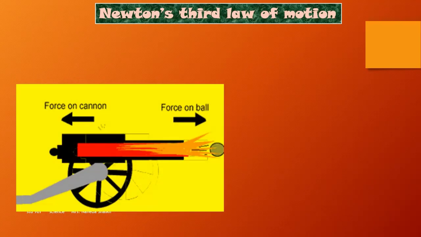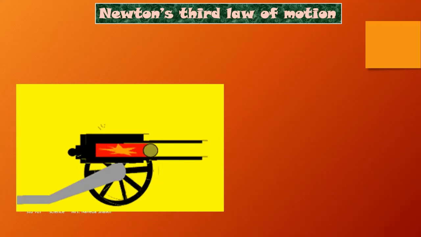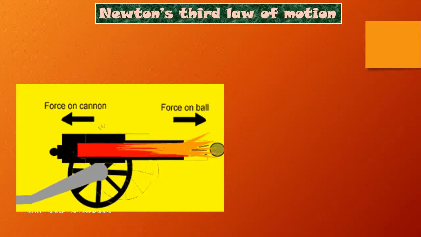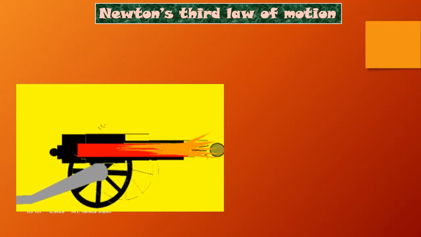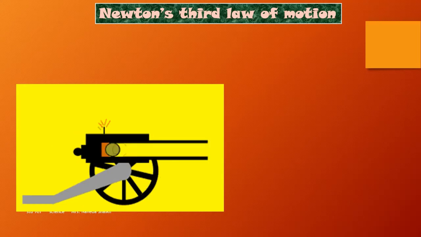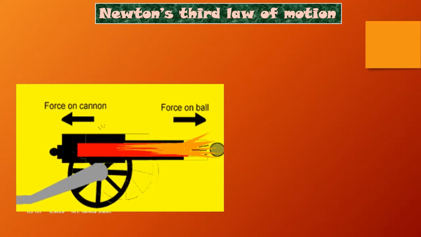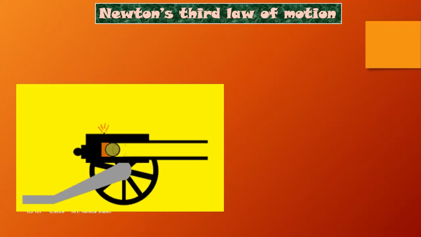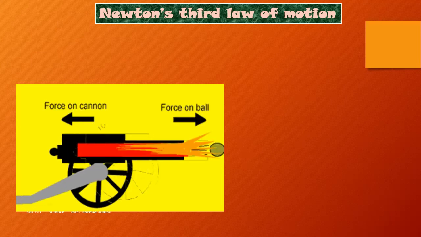Now before I give you the statement, there are two more examples that I would like you to see and understand. When a cannonball is fired, you will notice that the cannonball comes out, and the entire machine moves to the other side. So there is also equal and opposite reaction happening here.